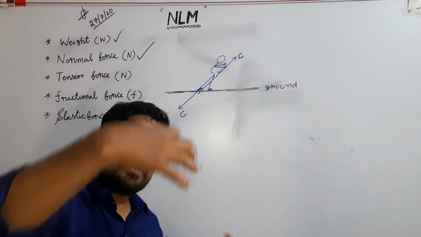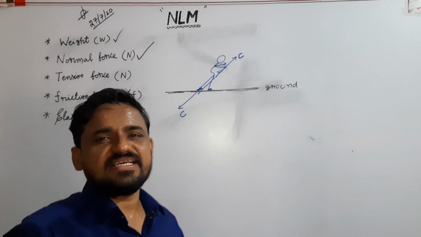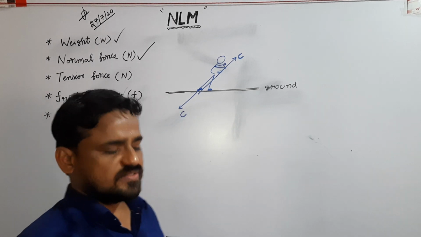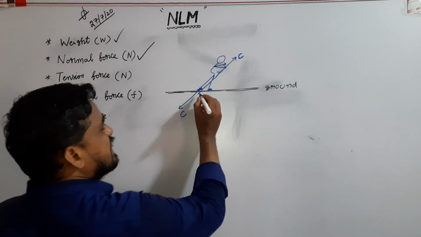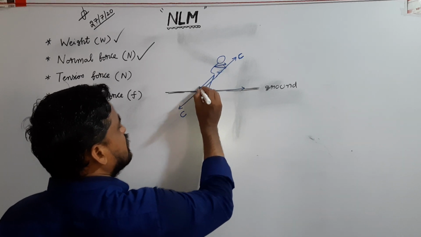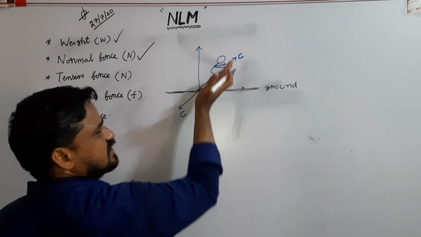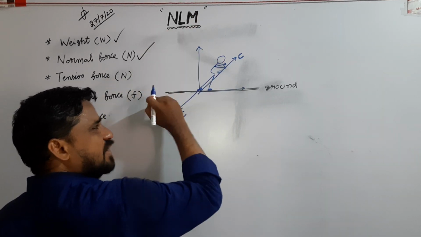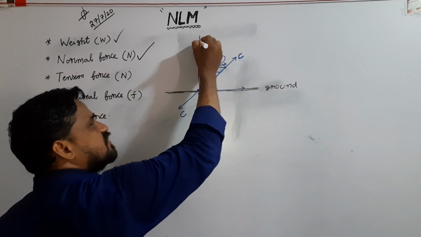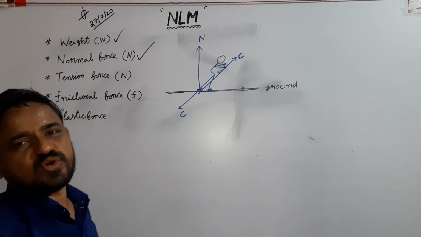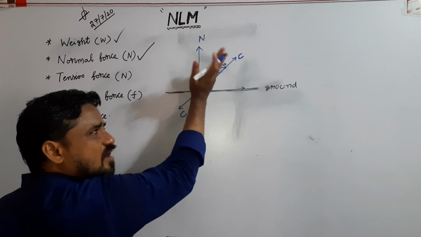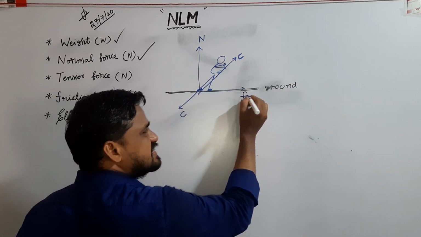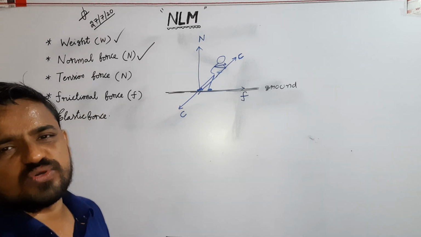That interaction between two bodies when they are in contact is called contact force. Now, this contact force can be resolved into two components. The component of contact force perpendicular to the contact surface is called normal force. The component of contact force along the surface is called frictional force.